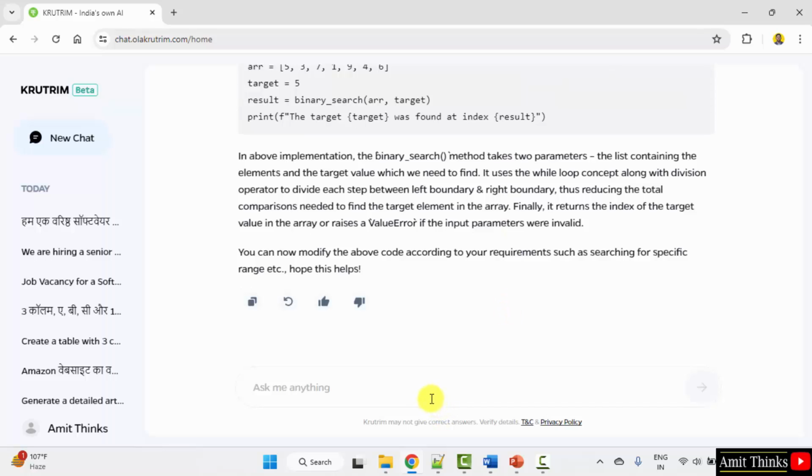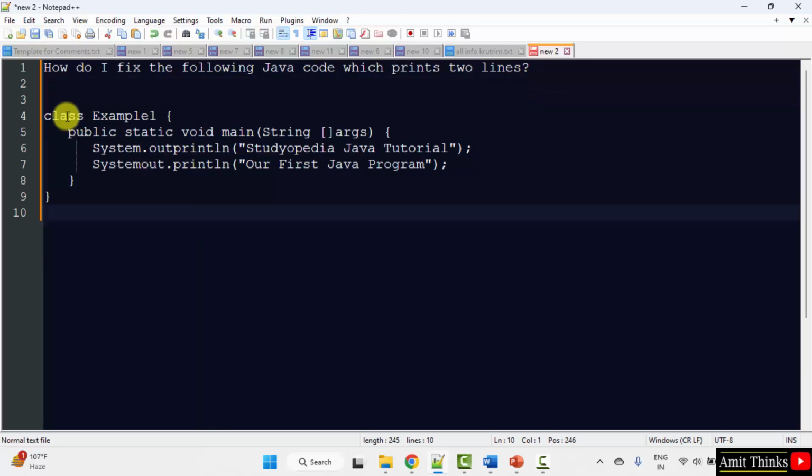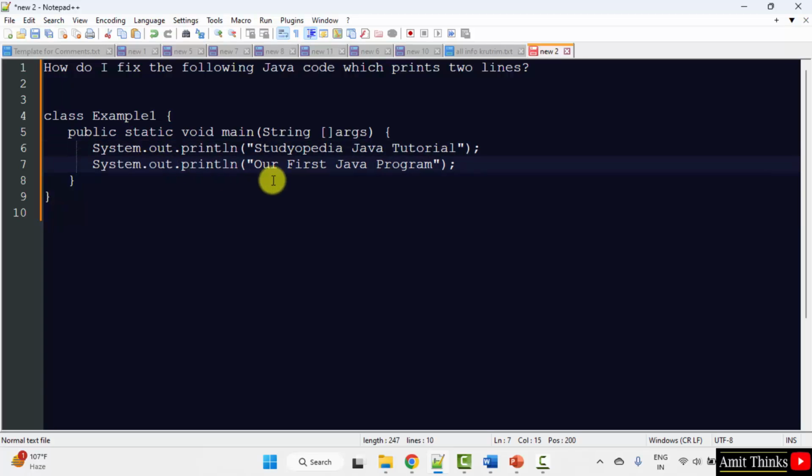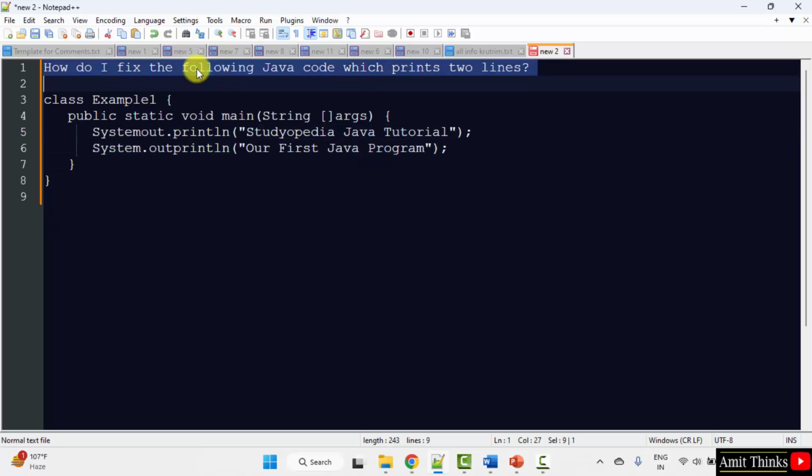Now let us fix a code. Okay, now let's say we have written the following. How do I fix the following Java code? Here is a code, basic Java example. Okay, what we did, this code was like this. Okay, we did some mistakes here. So I just added some flaws, two basic errors, and the following is the prompt. How do I fix the following Java code which prints two lines?